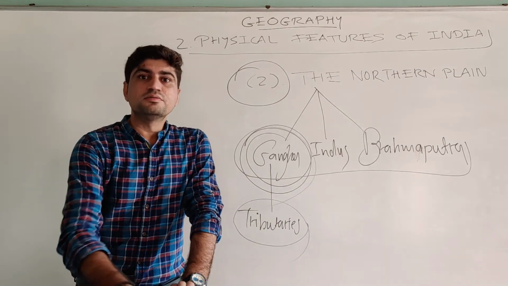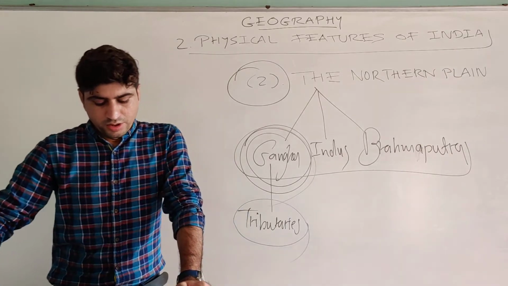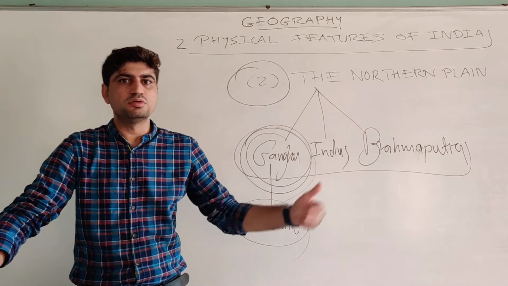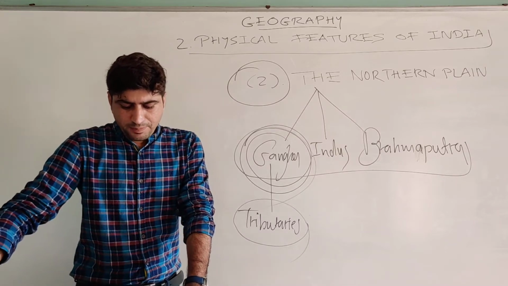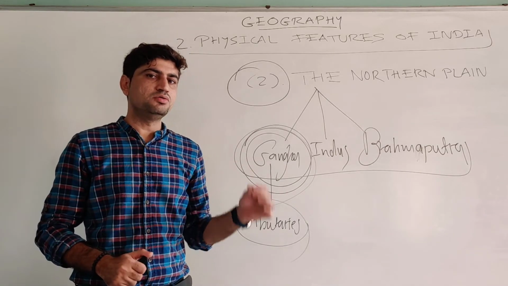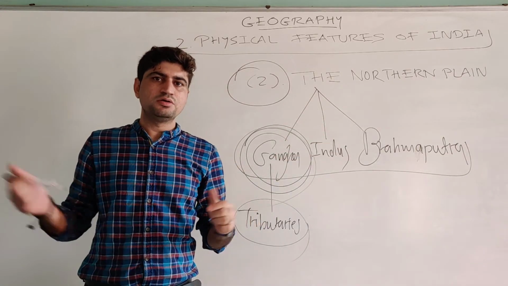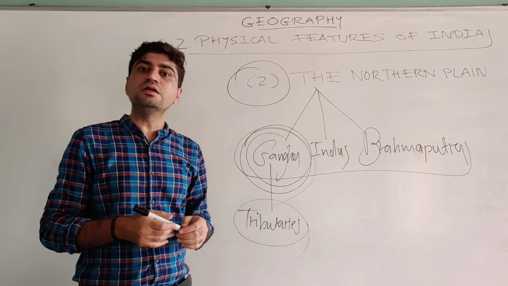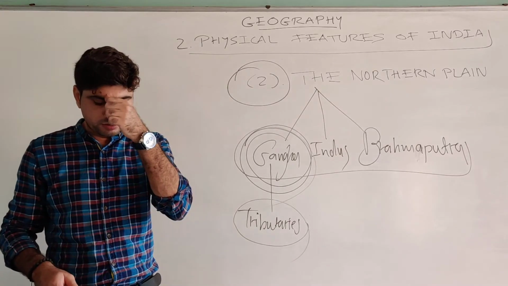So these three major river systems form northern plains. The northern plains are one of the most densely populated regions in the world. This extends from south of the Himalaya, from the Shivalik to the central India Deccan Plateau. The plain is about 2,400 kilometers long, the same as the Himalayan range, from east to west. The width varies by region from 240 kilometers to 320 kilometers.